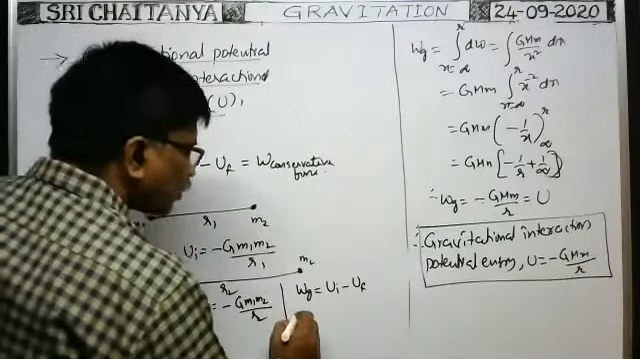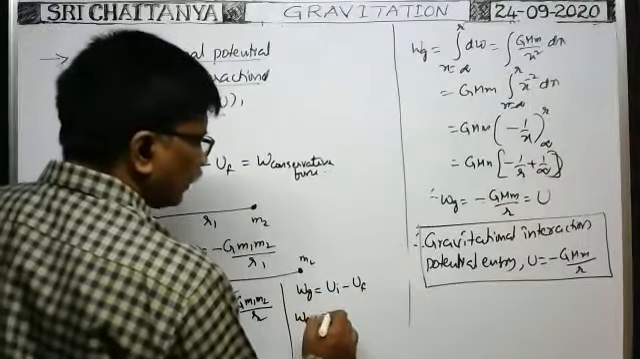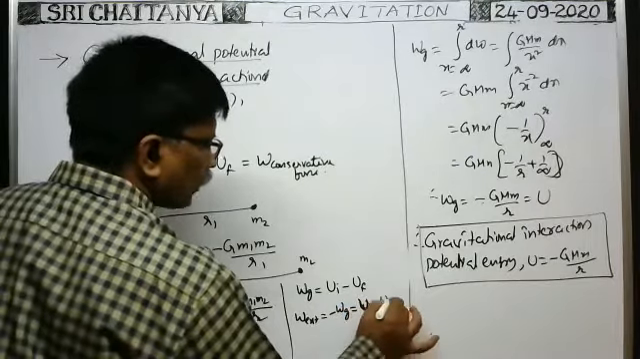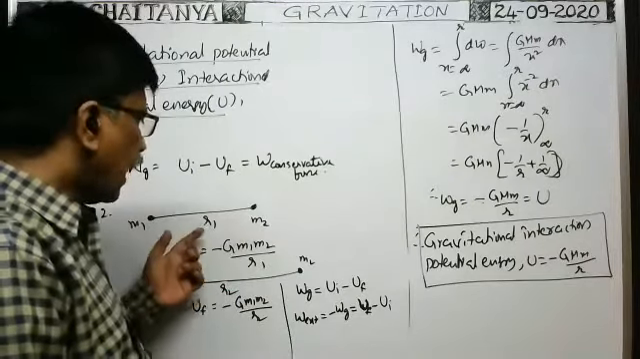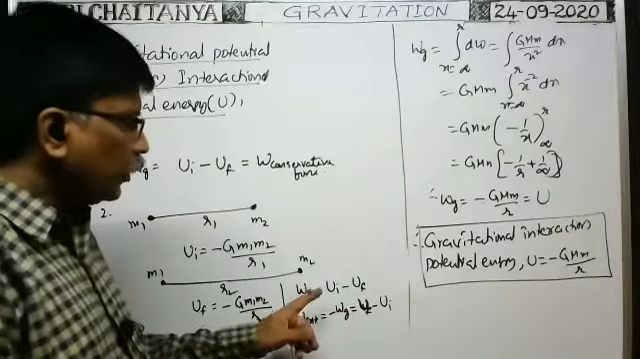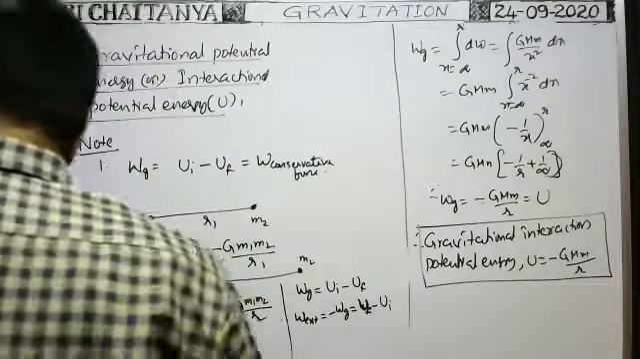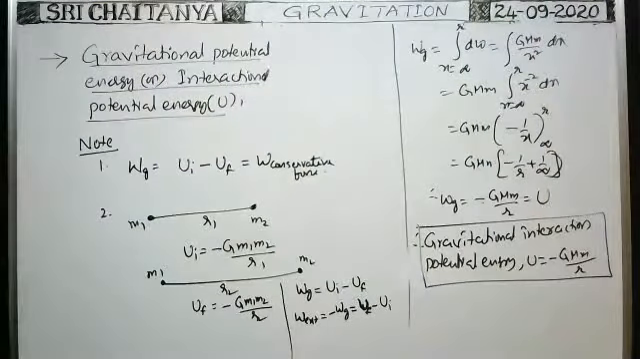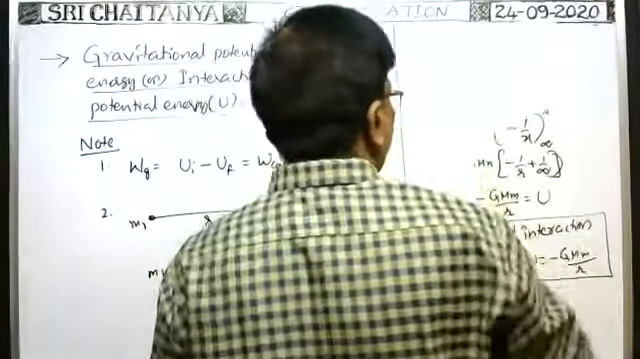What is the work done by the external agent in this case? Work done by external force means minus work done by gravity, which is equal to Uf minus Ui. This is the formula. Work done by external force on the particle to displace it from r1 distance to r2 distance is equal to final potential energy minus initial potential energy, or negative of work done by gravity. That is the formula. Note this point, it was once given in mains.